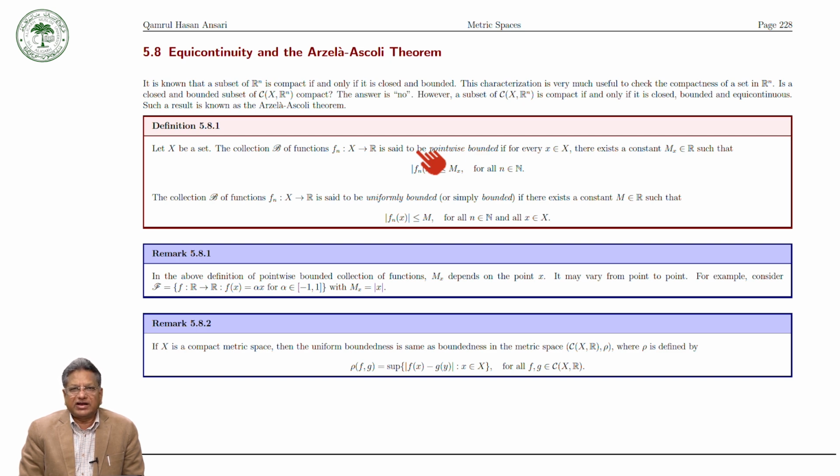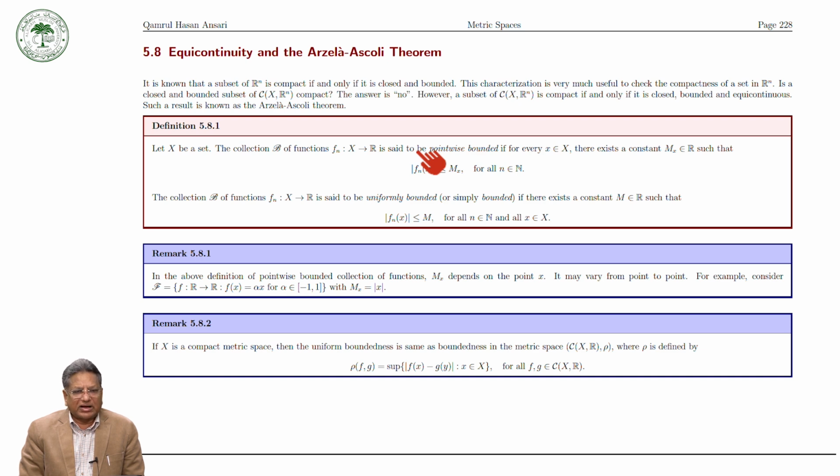So we have to know the definition of equicontinuity. Such a result, saying that a subset of C(X, Rn) is compact if and only if it is closed, bounded and equicontinuous, is known as the Arzela-Ascoli theorem.